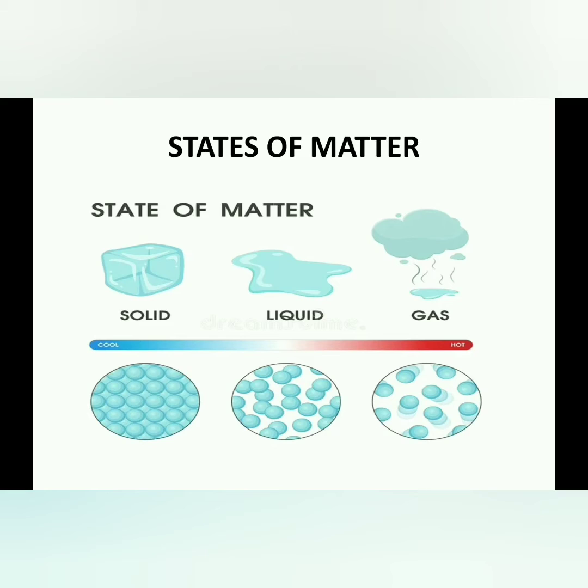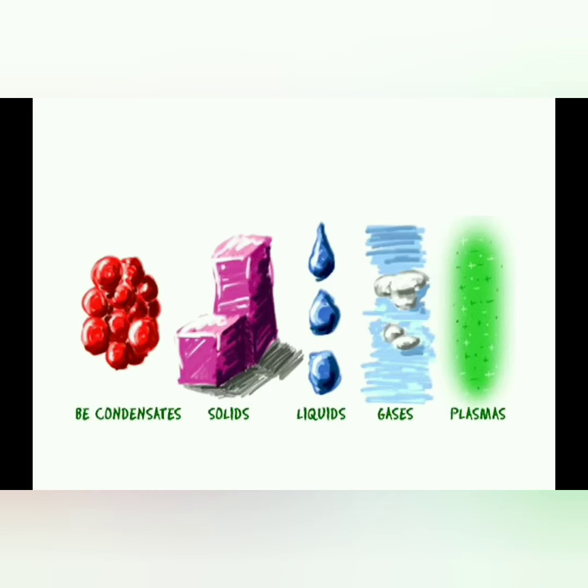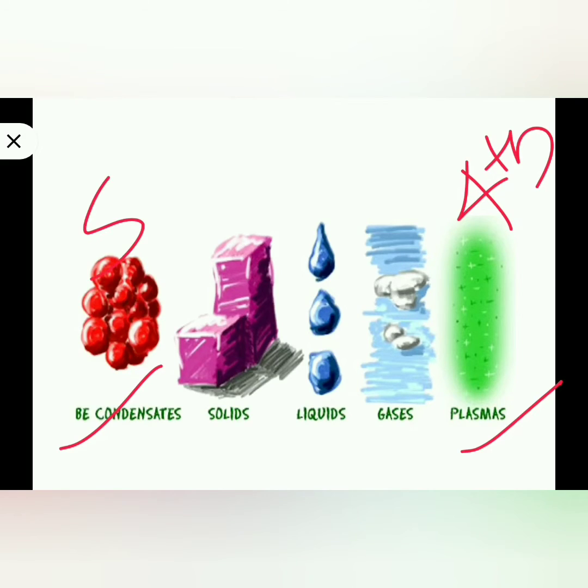Next we will discuss states of matter. We are familiar with three states of matter: solid, liquid and gas. But apart from solid, liquid and gas, there are two more states we are going to learn in this lesson, that is plasma and Bose-Einstein condensate. The fourth state of matter we call plasma and the fifth state of matter we call Bose-Einstein condensate.